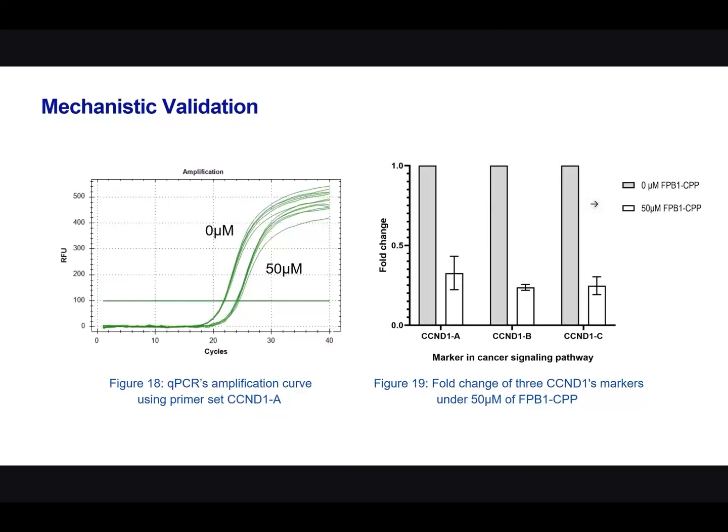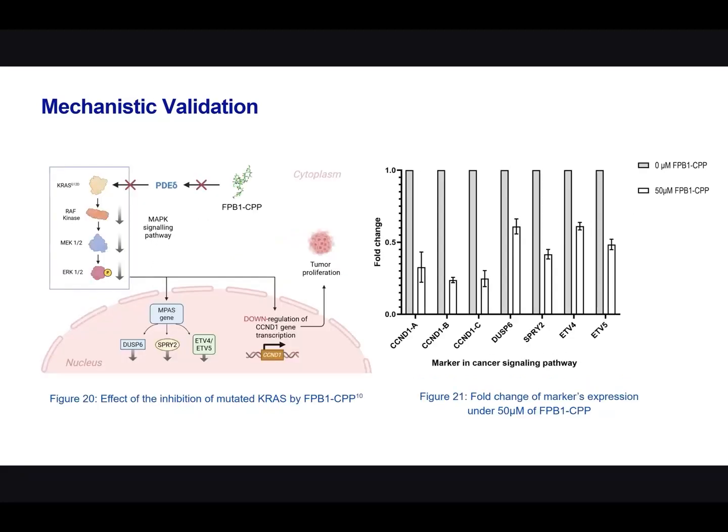We conducted qPCR to study the RNA expression under drug treatment. The amplification curve of CCND1 shows a higher Ct value of the 50 micromolar samples compared to the control. The right shows the fold change with reference to housekeeping genes. At the same time, the results on the transcriptional target MYC show a significant drop in gene expression, suggesting that the MAPK and ERK pathways are cut off by KRAS inhibition.